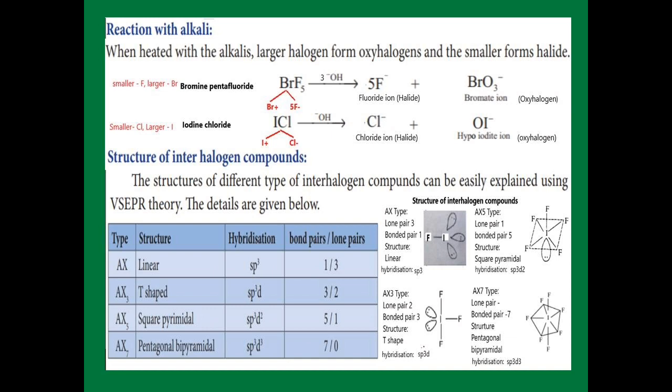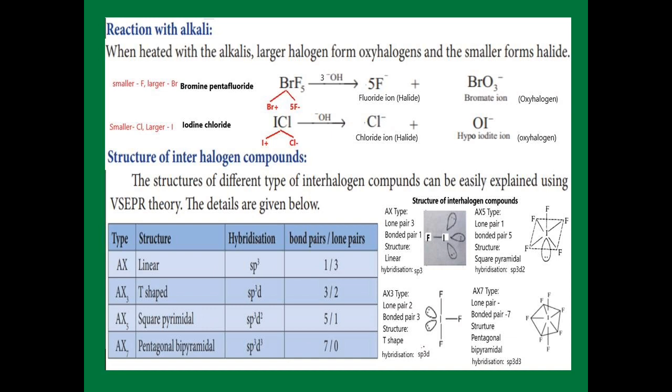We already studied this in our VSEPR theory in our 11th standard. The next one, AX3 type. In AX3 type, see the structure of iodine trifluoride. Here iodine contains 2 lone pairs, and around that we have 3 bonded pairs with fluorine. So it has a T shape and the hybridization is sp3d.